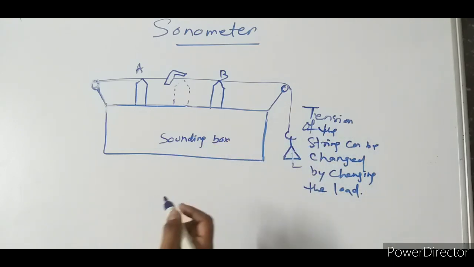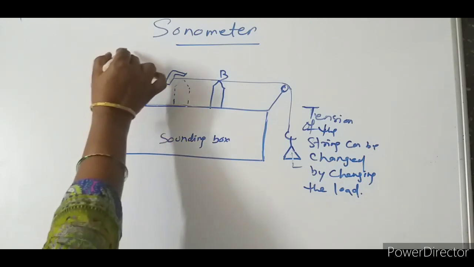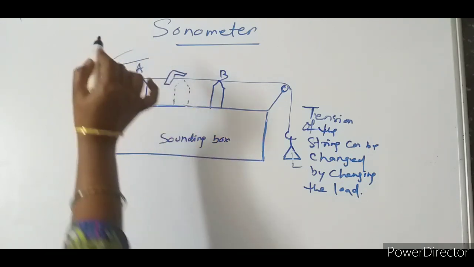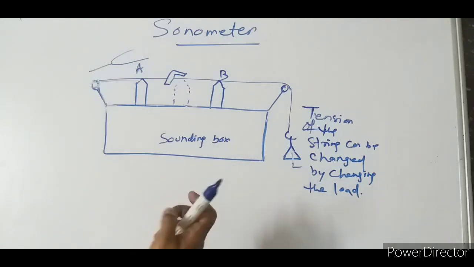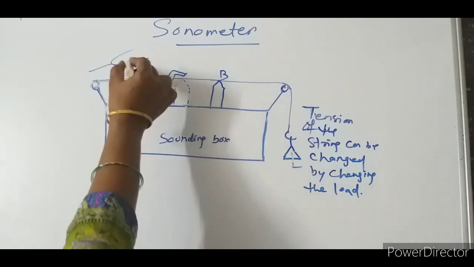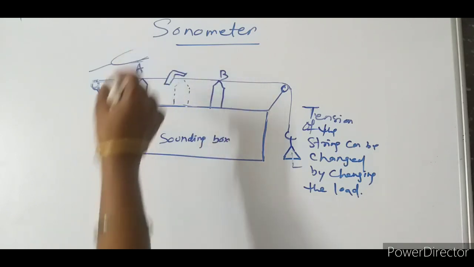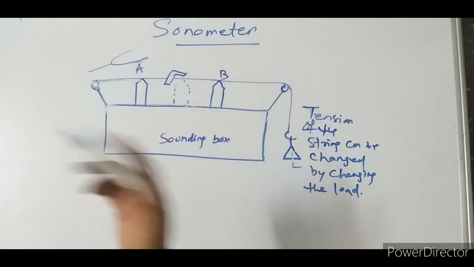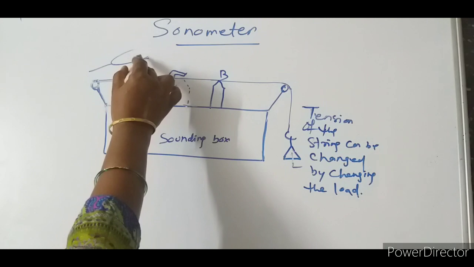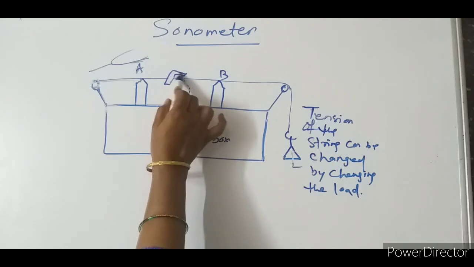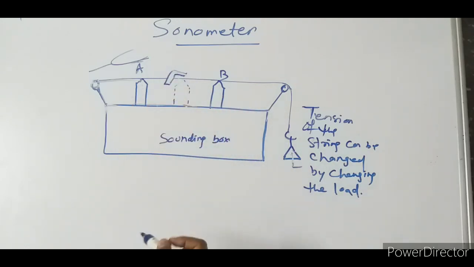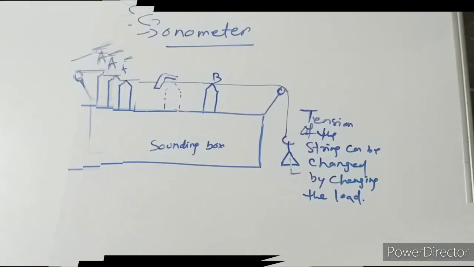Now let us take a tuning fork. Here is a tuning fork and it is vibrating. I have struck it on a hard surface. Let it be 256 or whatever it may be. This vibrating tuning fork I am bringing near the wire. One thing I have kept is a folded paper on AB.